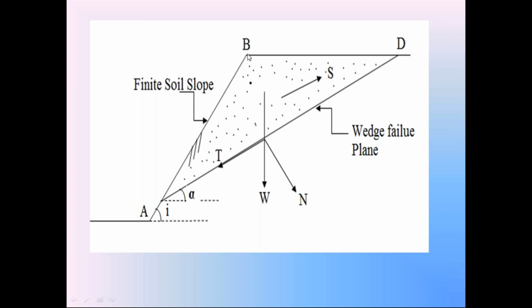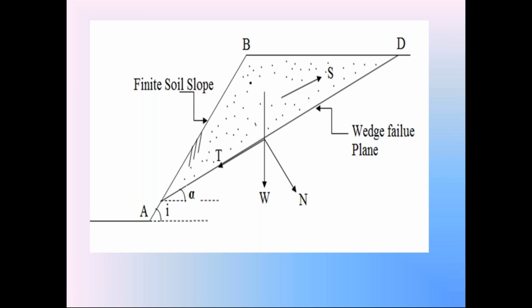Then by taking unit length in the particular direction, you can calculate the volume. Volume of this soil wedge is equal to area of the soil wedge ABD into the unit length. So to find this weight W, we must know the area of the triangle ABD.